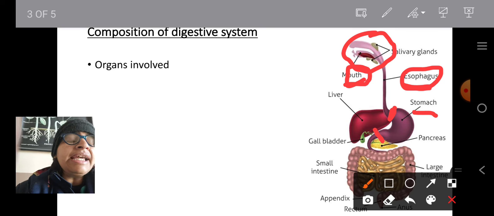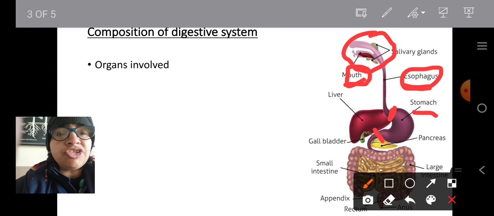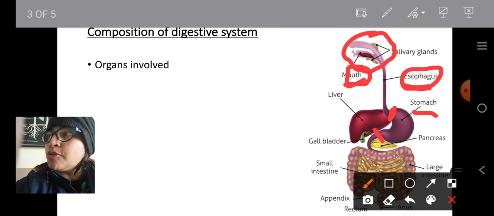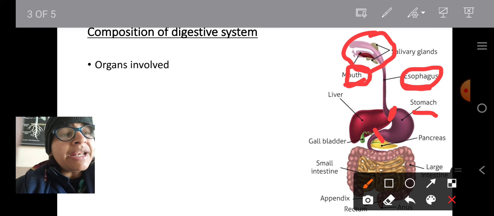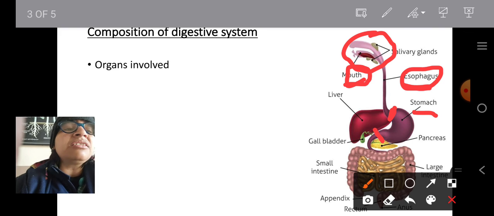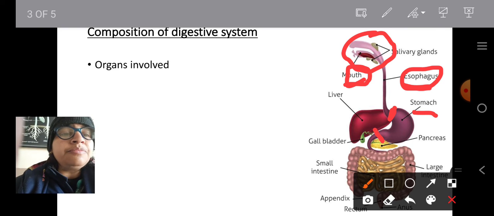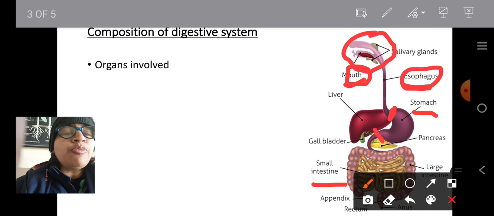Fine. Next, after the partial digestion of food, digestion is also promoted with the help of the peristaltic movements that occur in the stomach. Later, the food is passed into the small intestine. Here it is mentioned, small intestine. What does this small intestine do?